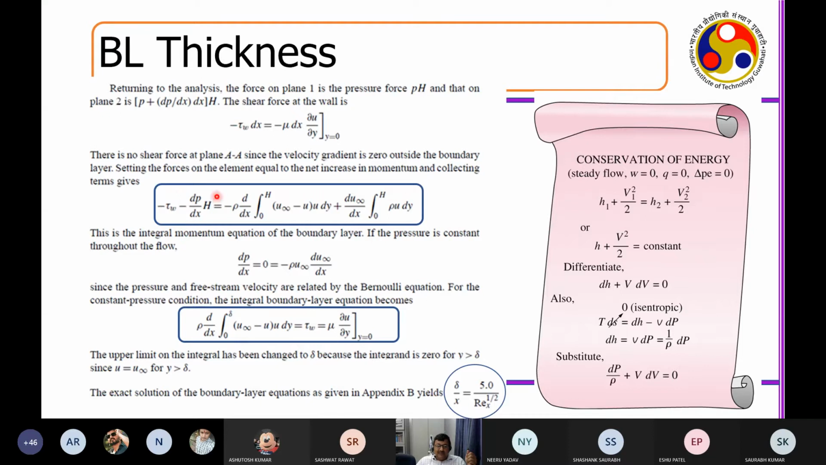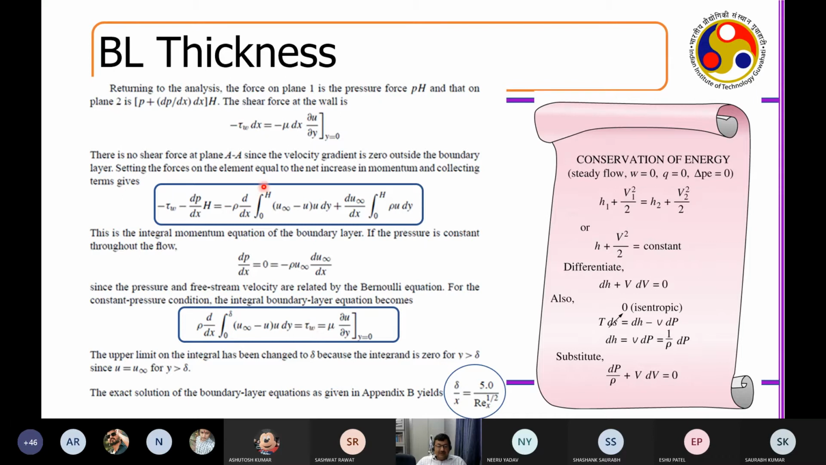Now if you drop these two terms, you get a very simple equation for the boundary layer, which is written as rho d/dx of the integral from 0 to delta of u (u infinity minus u) dy equal to tau w, equal to mu into del u by del y at y equal to 0. And this is what is called the famous integral boundary layer equation, right? If you analytically solve this equation, what are you going to get? The solution of this equation.